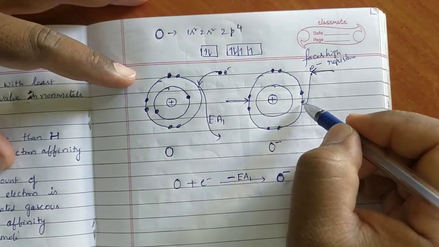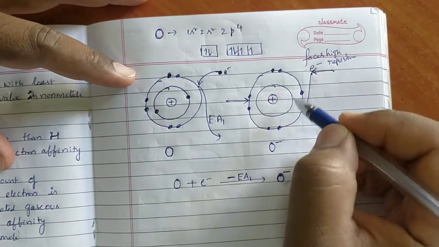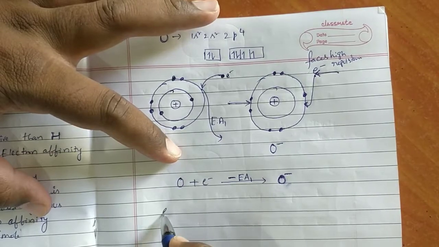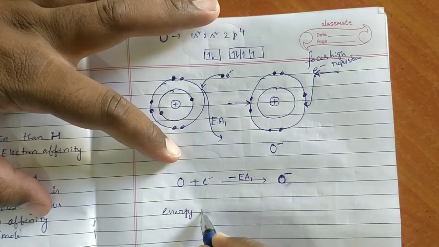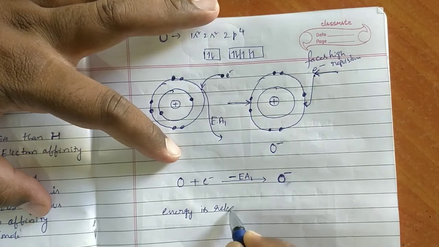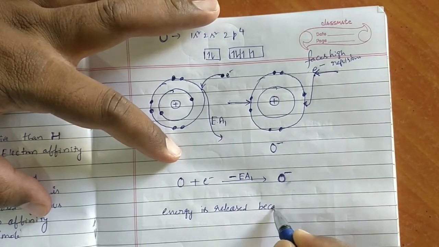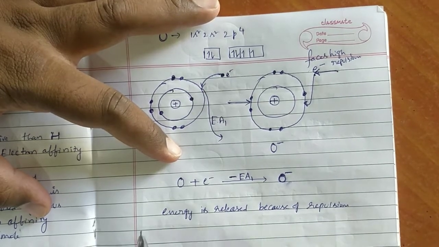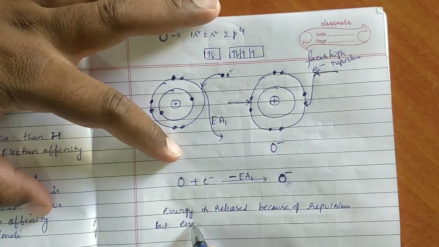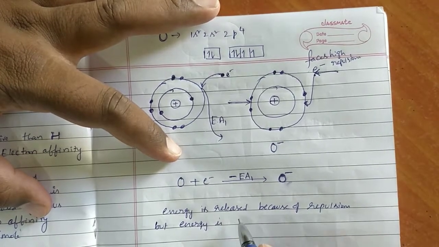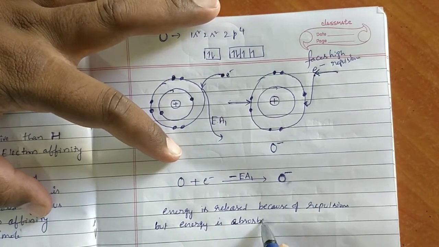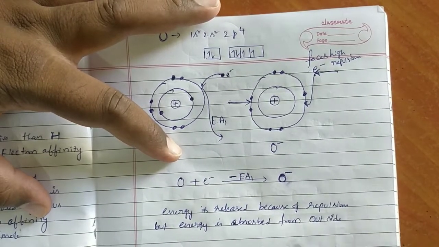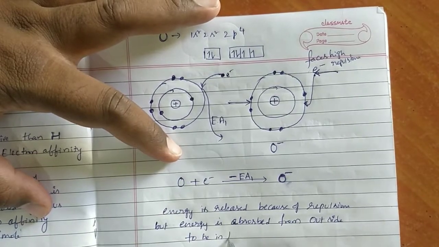Here also, some amount of energy is released because of repulsions. Definitely, see. Energy is released because of repulsions. But energy is absorbed from outside to be in the orbit.